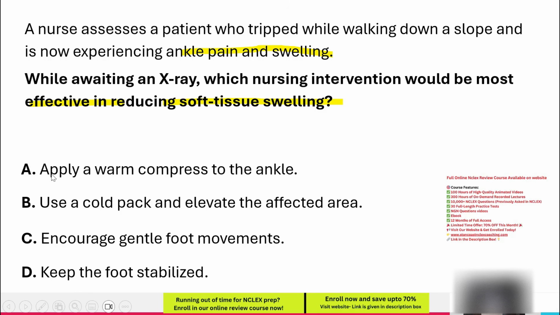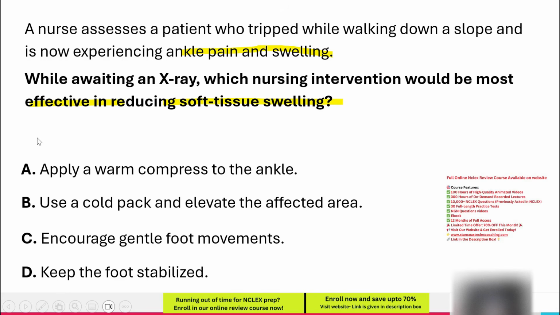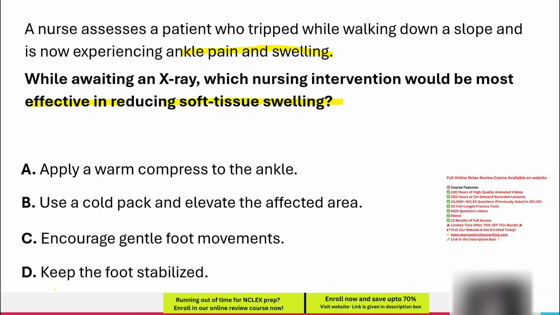A. Apply a warm compress to the ankle. Heat increases blood flow, which can worsen swelling and inflammation in the early stage of an injury. While warmth is beneficial during the later recovery phase, it is not appropriate immediately after trauma. Since this does not effectively reduce soft tissue swelling, and the question asks for the most effective intervention, this option is incorrect.